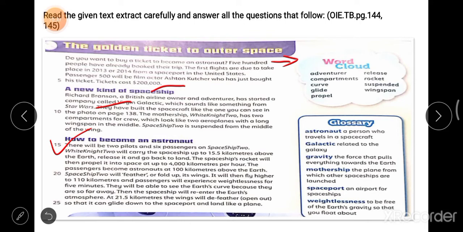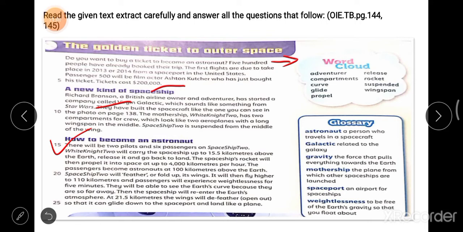Then the spaceship will re-enter the Earth's atmosphere at 21.5 kilometers. When they reach 21.5 kilometers, the wings will defeather, means open out, because the wings were closed when they reached 110 kilometers above the Earth.